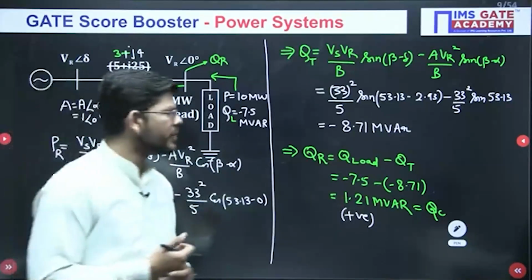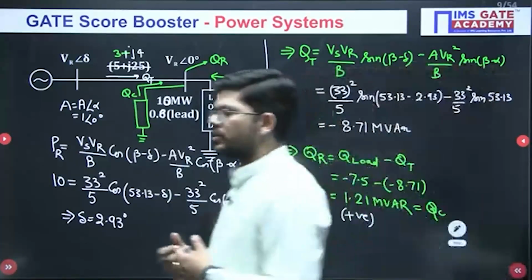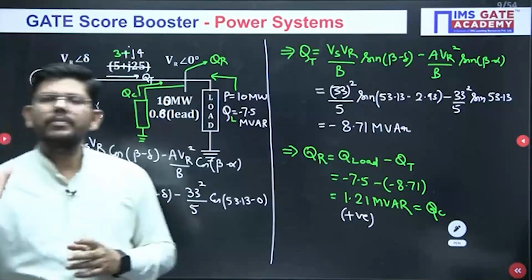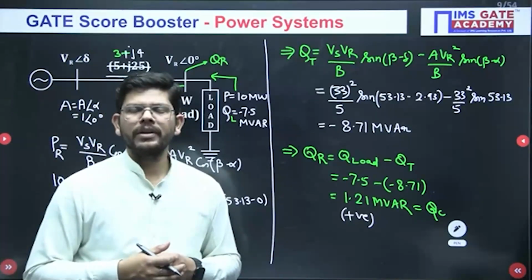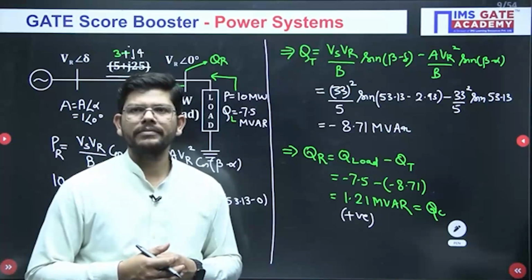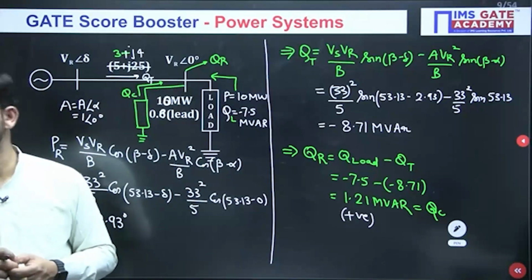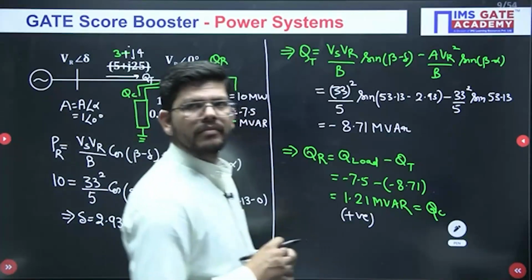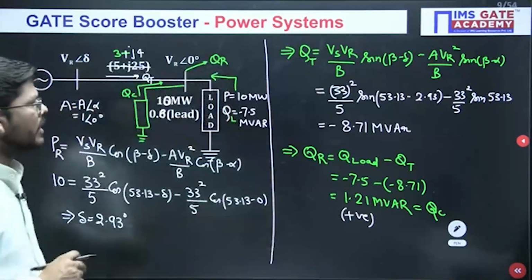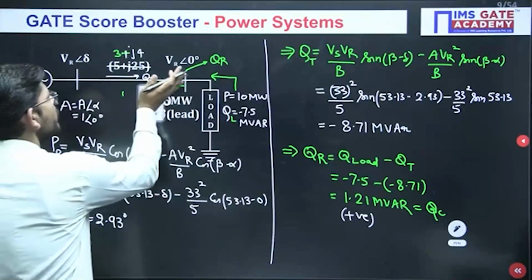I am asking you. So if Q load minus QT, where Q load is the requirement of the load and QT is supplied by the source, if we are getting this difference as positive, what will happen? Can you tell me what will happen here? And if this is coming positive, that means we need a capacitive type of compensation here.